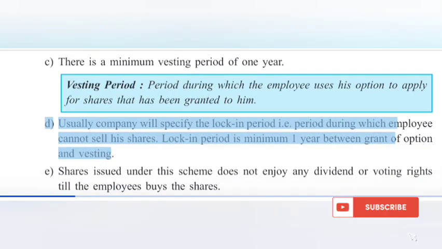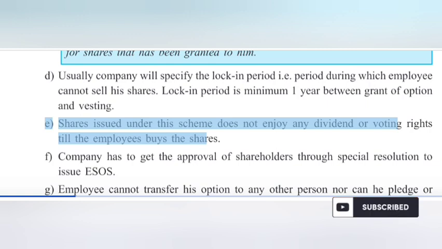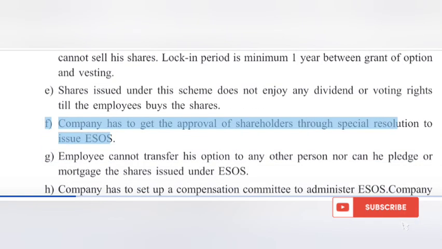D. Usually the company will specify the lock-in period, i.e. period during which the employee cannot sell his shares. Lock-in period is a minimum of 1 year between grant of option and vesting. E. Shares issued under this scheme do not enjoy any dividend or voting rights till the employee buys the shares. F. Company has to get the approval of shareholders through a special resolution to issue ESOS.